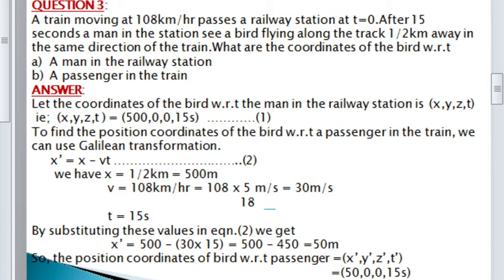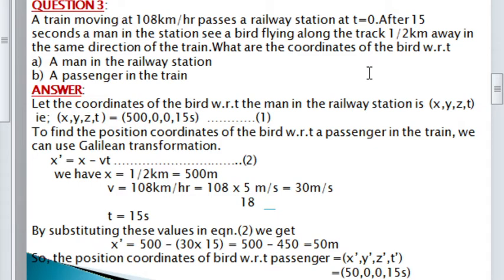First, with respect to the man in the railway station: the railway station is in a state of rest, so it can be taken as S frame. So its coordinates can be represented by x, y, z, t. Railway station is at a state of rest, it is considered as S frame, so its coordinates are x, y, z, t.